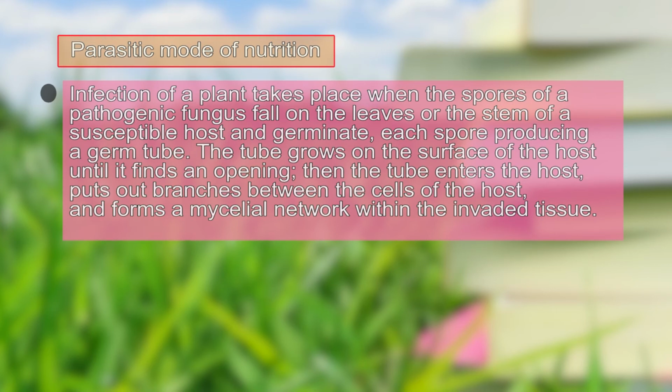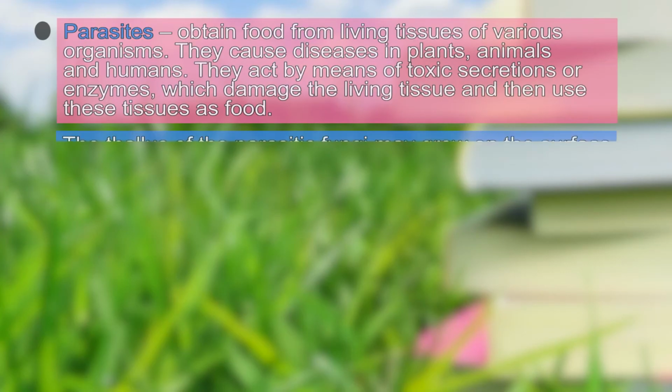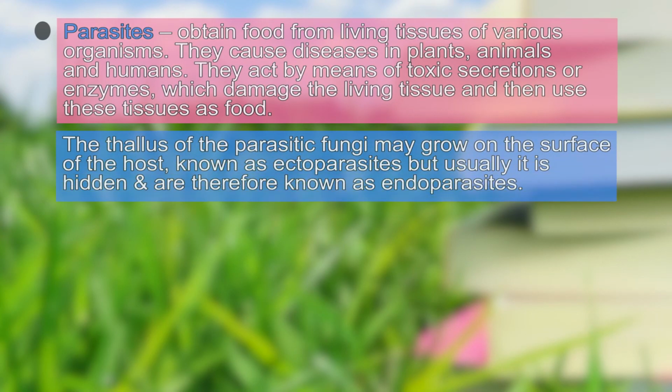mycelial network. The parasites which are growing on the living tissue can be growing on the surface of the living tissue or they can be growing inside the living tissue. If the thallus of the parasitic fungi grows on the surface of the host, then it is known as an ectoparasite. But if the thallus is growing inside the plant cell, it is hidden and therefore it is known as an endoparasite.